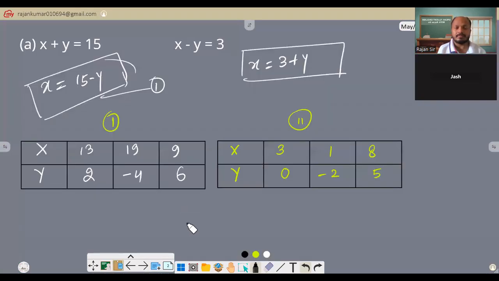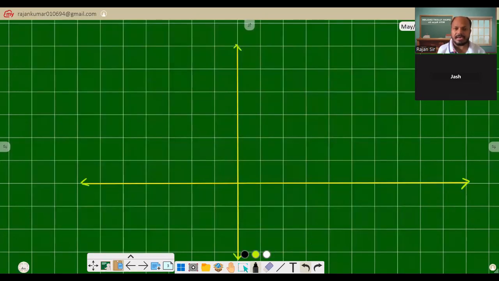So let's see, the maximum value of x is 19, right? Positive 19. Can you see? If you see the maximum value of x, whether it is positive or negative, the maximum value of x is 19. And the maximum value for y is, let's suppose, 5. I can draw that as per the numbers. So if it is negative or positive 19, how can I put it? We don't have such space.